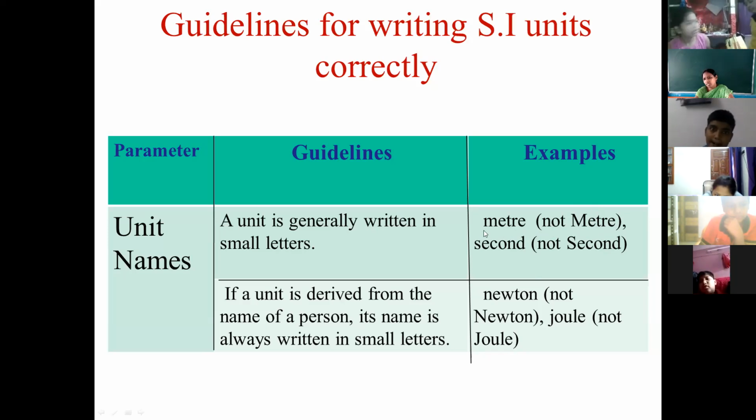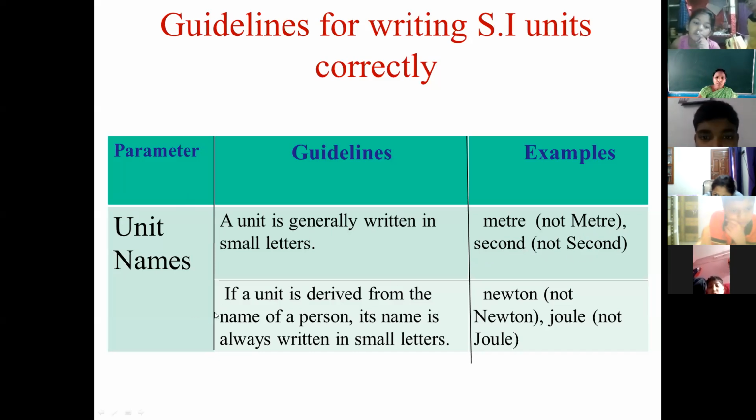You can see here meter. This is the correct way because all letters in meter are small letters. And here you can see capital M, then ETRE in small letters. This is a wrong way. So when we are writing the unit name, we must write in small letters. Second example is also given here. Second, S-E-C-O-N-D. See, all letters are small. Second is the unit of time. If you write capital S, then it is a wrong way to write the unit name. Is it clear? So this is the first rule.